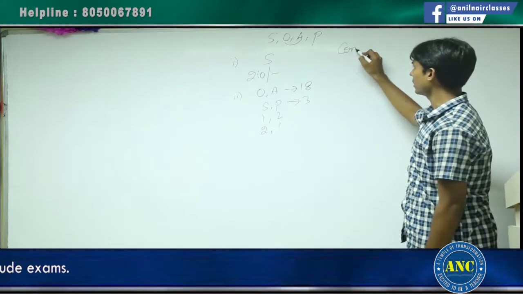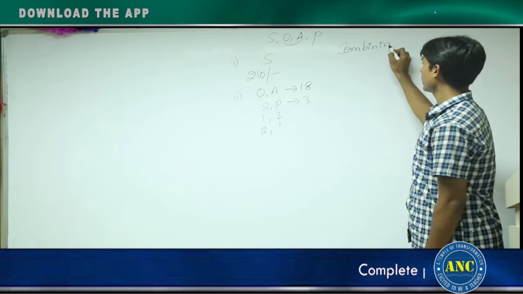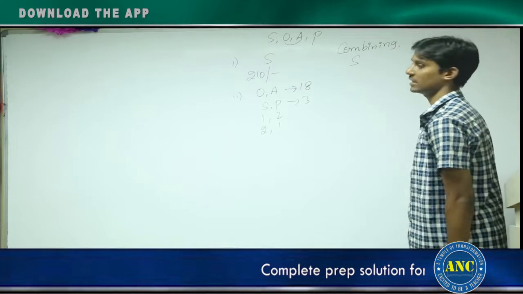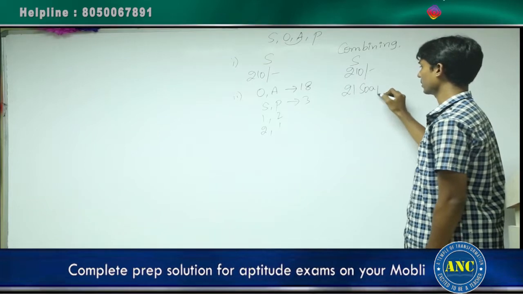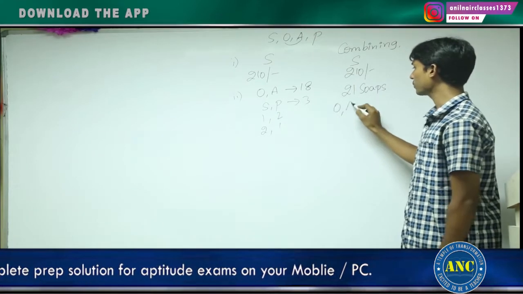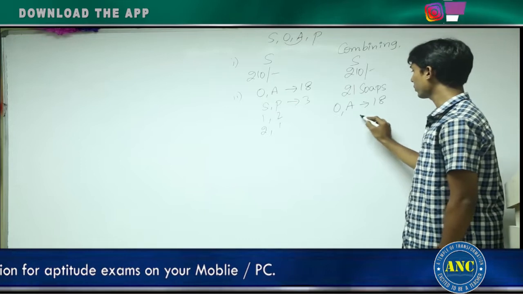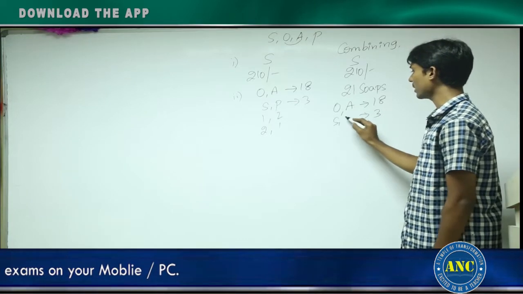Now, if you combine, listen to this carefully. The last soap she is getting is S. Totally 210 rupees she paid, so 21 soaps she purchased. Out of 21, 18 soaps are O and A. The remaining 3 soaps can be S and P.